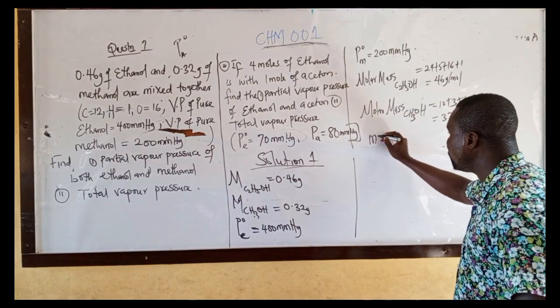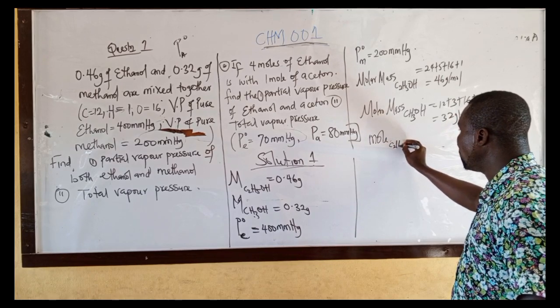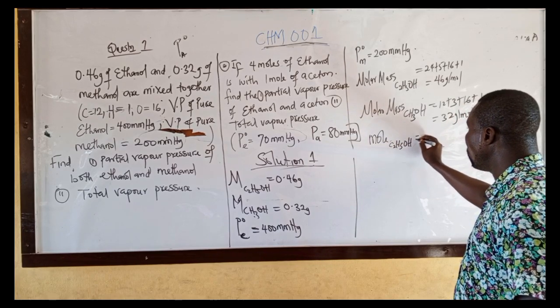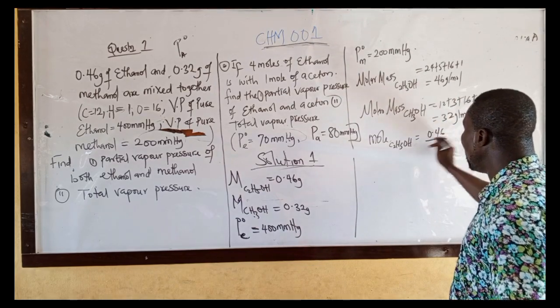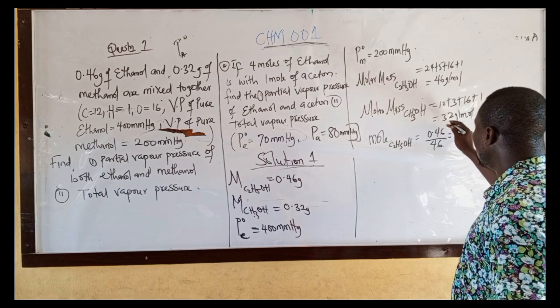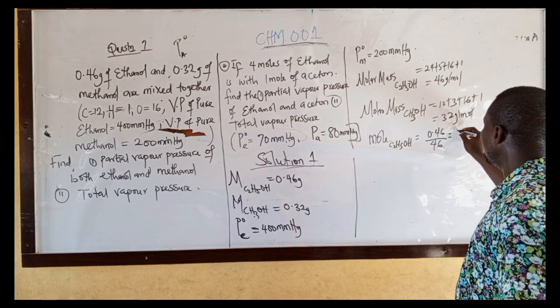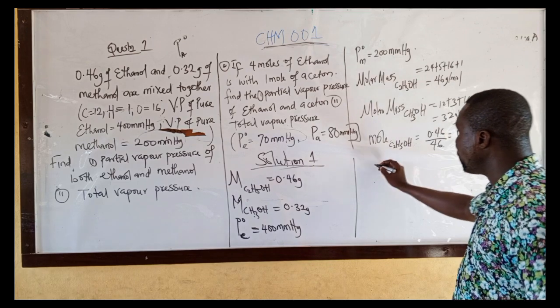Now, mole of ethanol, C2H5OH, equals mass of ethanol, which is 0.46, over molar mass of ethanol, 46. This will give you 0.01 mole.